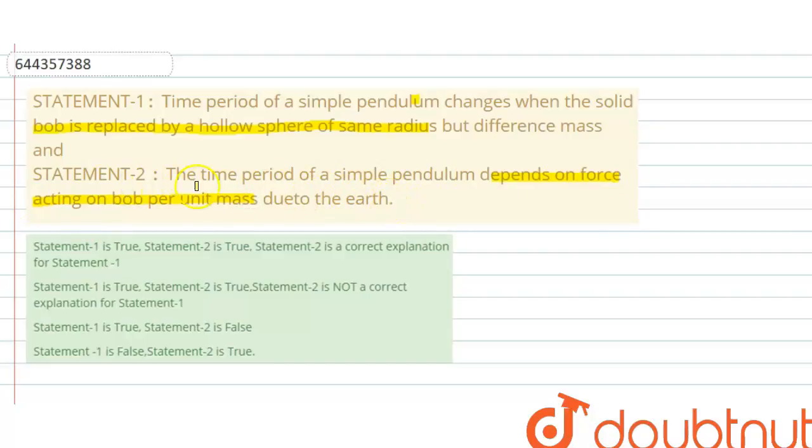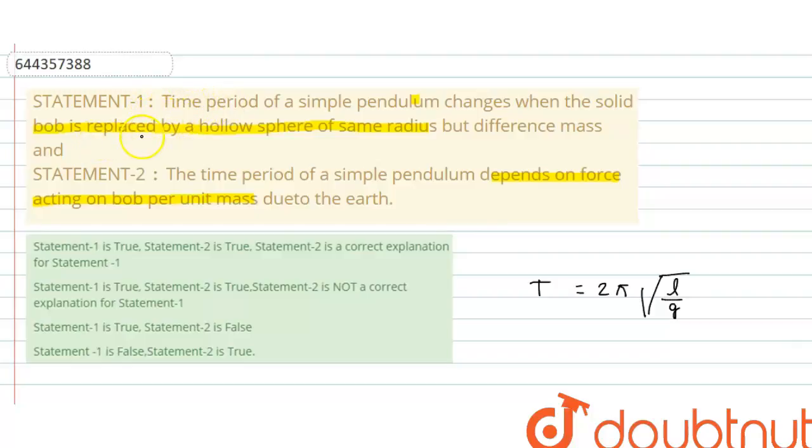Yes, statement 2 is correct because the time period of a simple pendulum is T = 2π√(L/g). Here g is the acceleration due to gravity, that means the force acting on the bob per unit mass. This is acceleration due to gravity. So statement 2 is correct, but statement 1 is false.